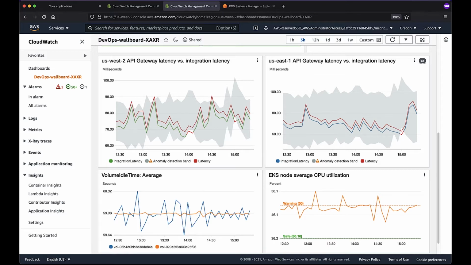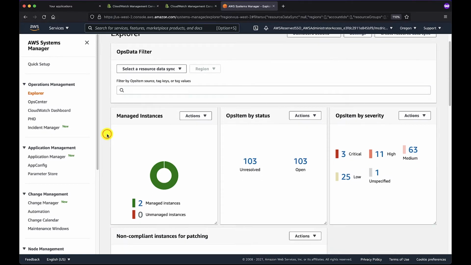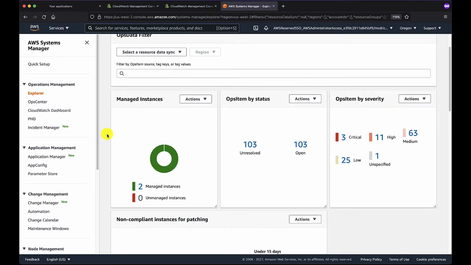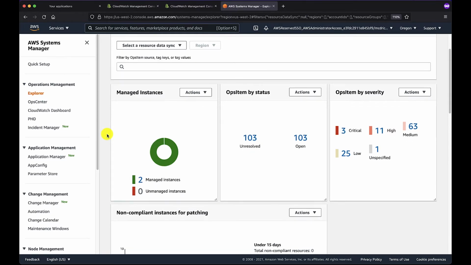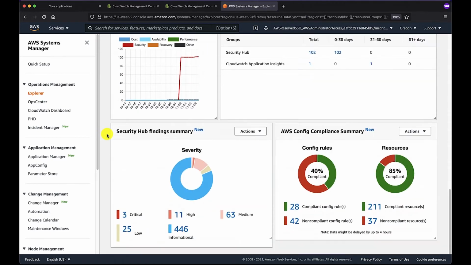And finally, we're actually going to leave CloudWatch for just a moment and show a little bit of what is possible using Systems Manager. So dashboarding is not the domain of CloudWatch alone. Systems Manager has the ability to create ops items. It has an incident manager built into it, and you can add a high-level view, see a lot of compliance data about your environment.